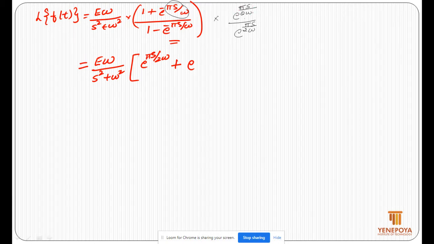Okay, minus 1 plus half is minus half times pi s by omega. Okay, divided by the same function we have multiplied for the denominator also.